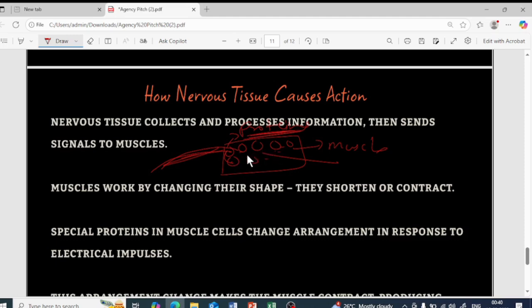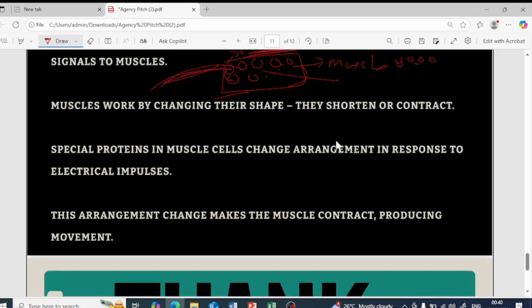They will change their shape. What shape will they be changing to? It will become very short. As soon as the muscle cells become shorter, the entire muscle gets contracted, and hence the movement takes place. Understood? That is how the nerve tissue causes the action. As soon as the nerve impulse is received, the proteins change the shape of the muscle cells to shorten them. As they shorten, the entire muscle is going to contract. So that is how the movement takes place. I hope it is clear.